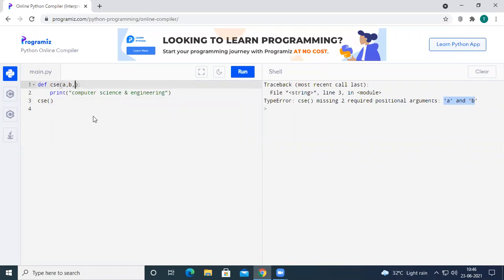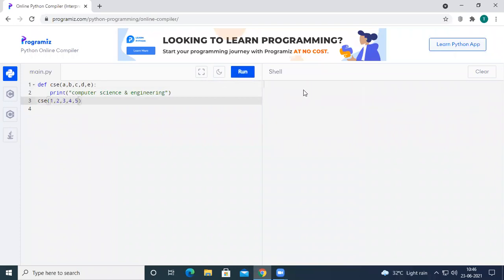At the same time, we can have any number of parameters we want. Now the CSC method is having 5 parameters. So if anybody wants to execute this one, they have to pass 5 parameters. Now only the body of the function is going to be executed. Okay, now we can make use of these five variables.